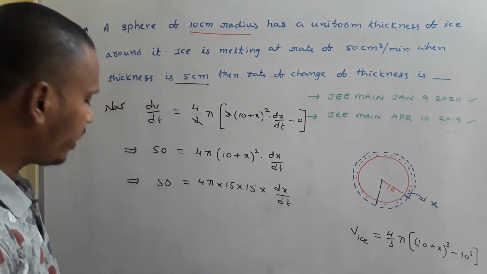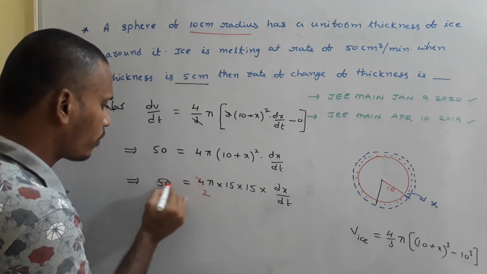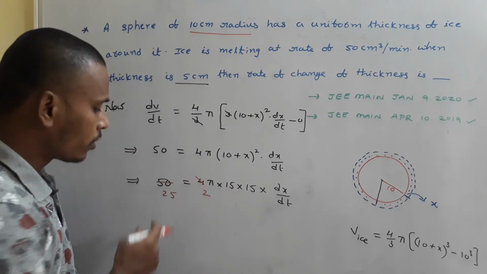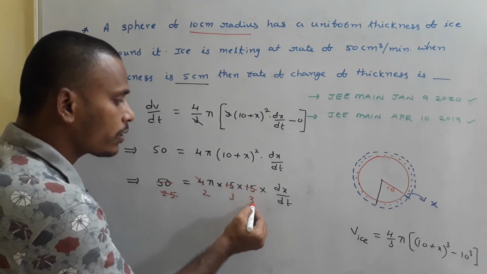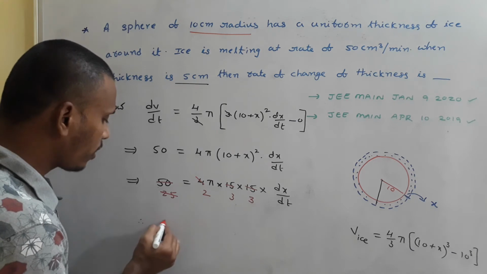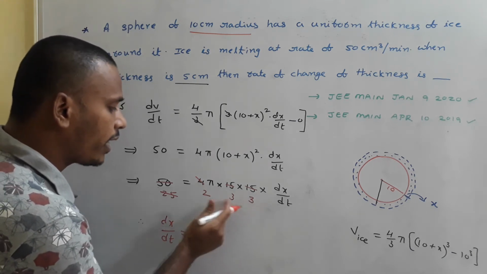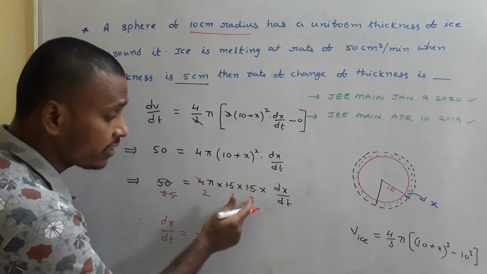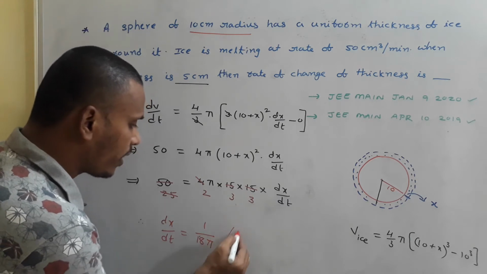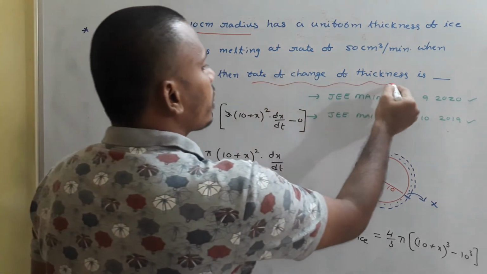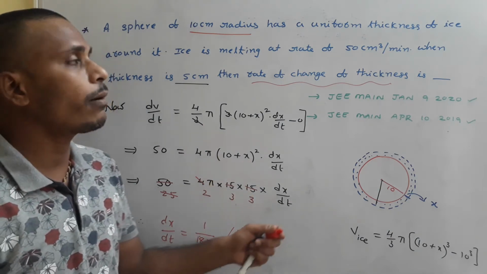Now try to calculate dx by dt with the cancellations. Two 2's and two 25's. So here we have 5 into 5, so 5 3's and then 5 3's. At the end, therefore dx by dt equals 1 by 9, 9 2's is 18, so 18 pi. So at the end, the rate of change of thickness of the ice is 1 by 18 pi centimeters per minute.